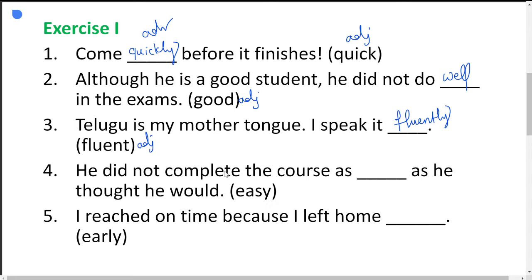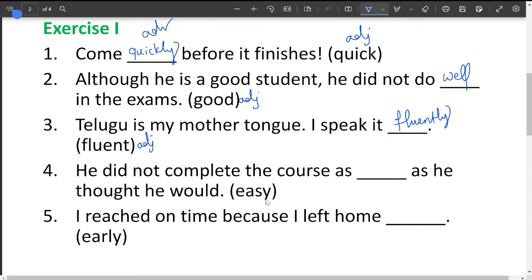Next one, he did not complete the course as dash as he thought he would be. It is not "he would be", it could be, you can change that into "it would be" also. "He would" can also be used. Easy here is an adjective, change it into an adverb. What is the adverb? Easily. He did not complete the course as easily as he thought he would.